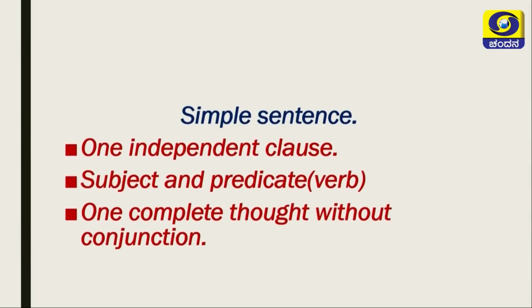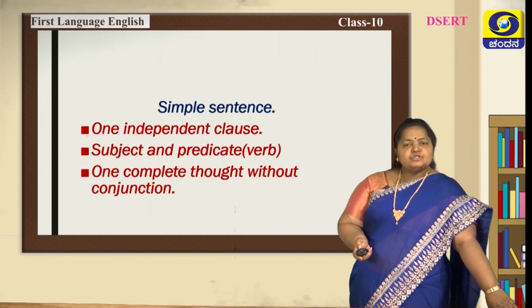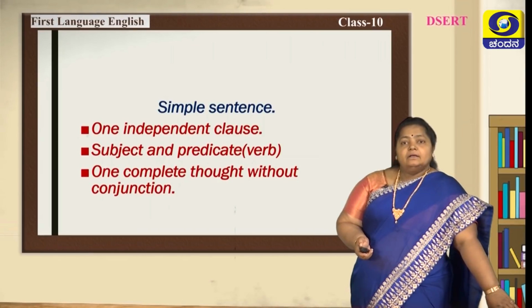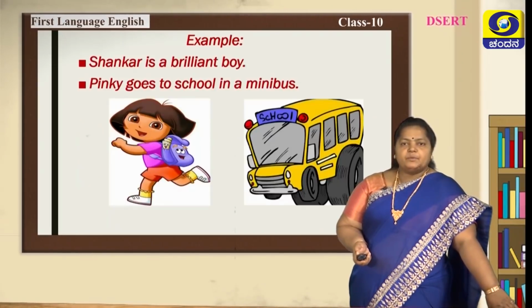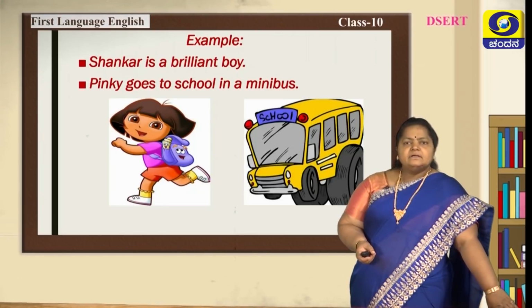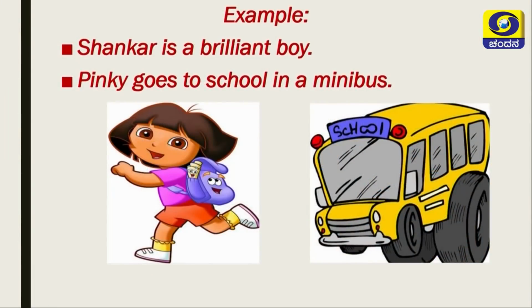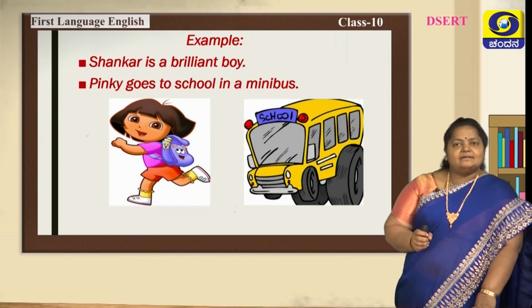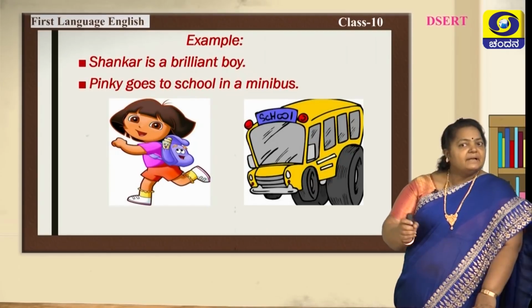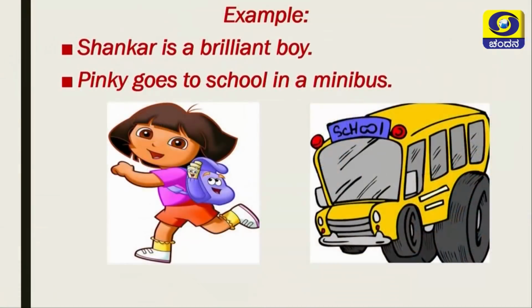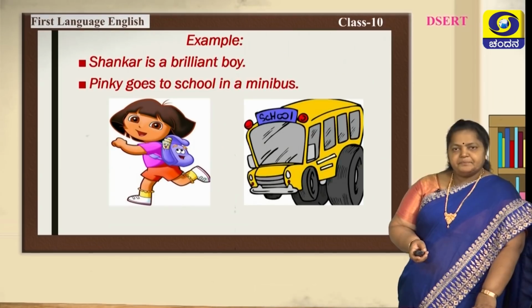Let us see what is a simple sentence. A simple sentence has one independent clause, subject and predicate, one complete thought without conjunction. So, do remember. Let us see the example for a simple sentence now. Example here, Shankar is a brilliant boy. It clearly states what is Shankar. How is Shankar? Shankar is a brilliant boy. Another example, Pinky goes to school in a minibus.